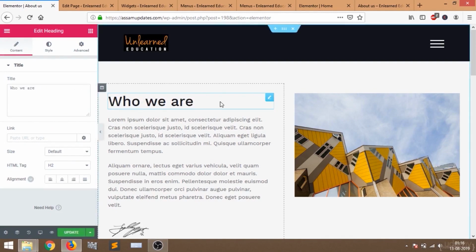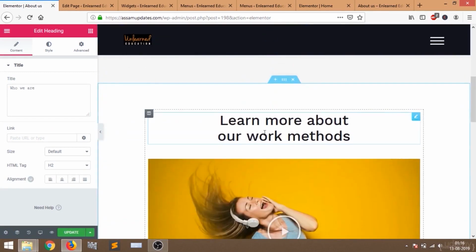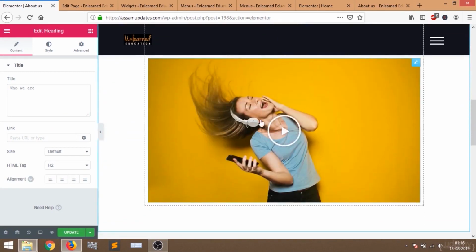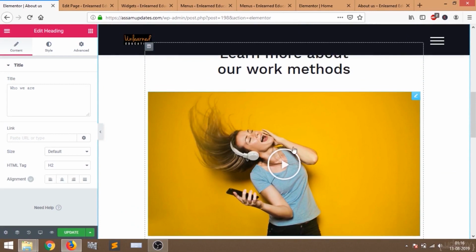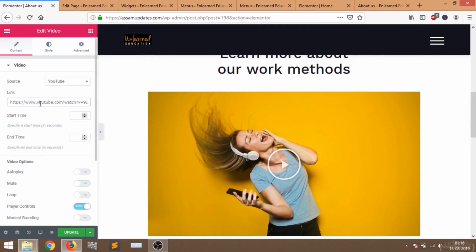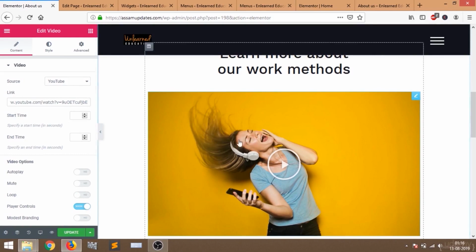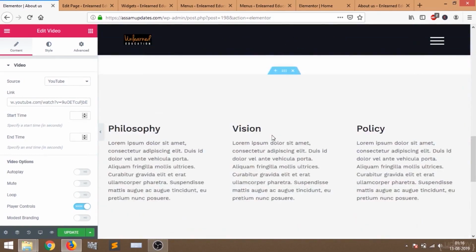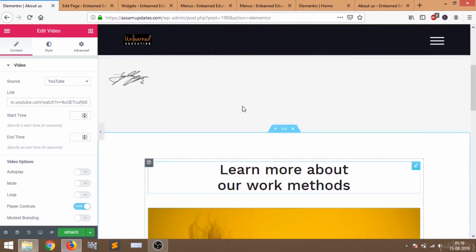I'm just going to keep it like this. I'm not going to change anything. You can add any video here. If you want to add another video instead of this, just go to this edit video option, then in the link section provide the link you want to appear here. So just like that you can edit this page.